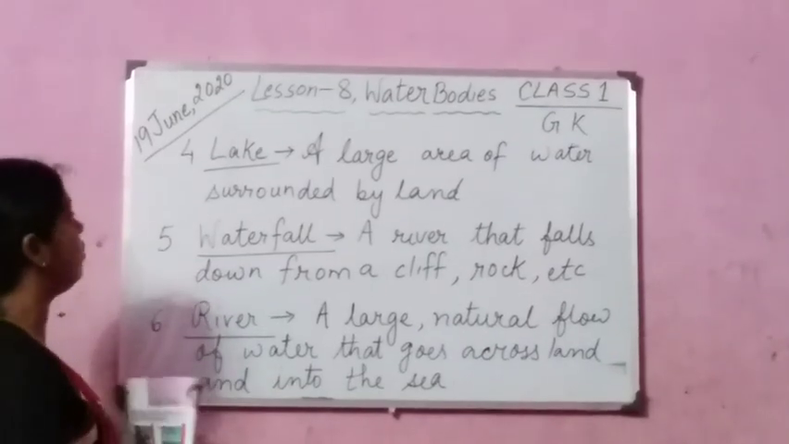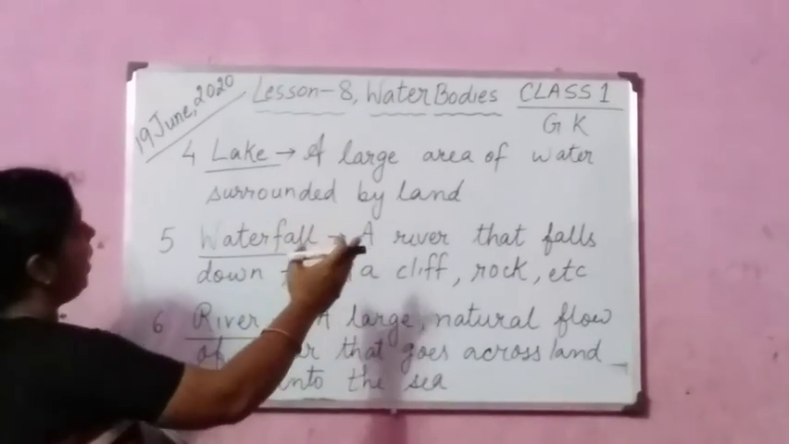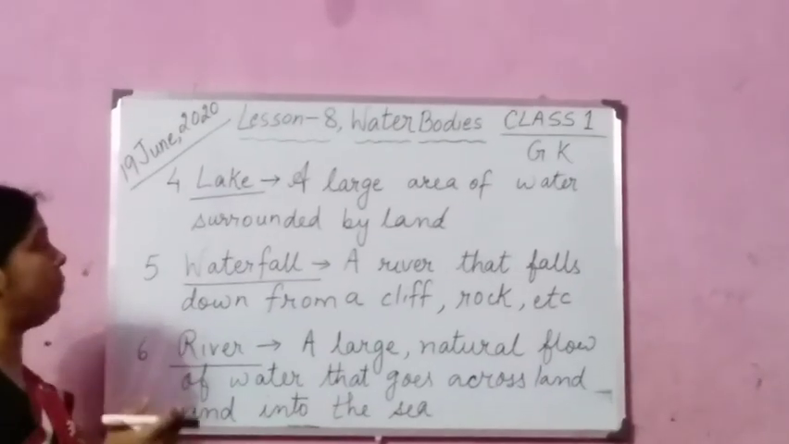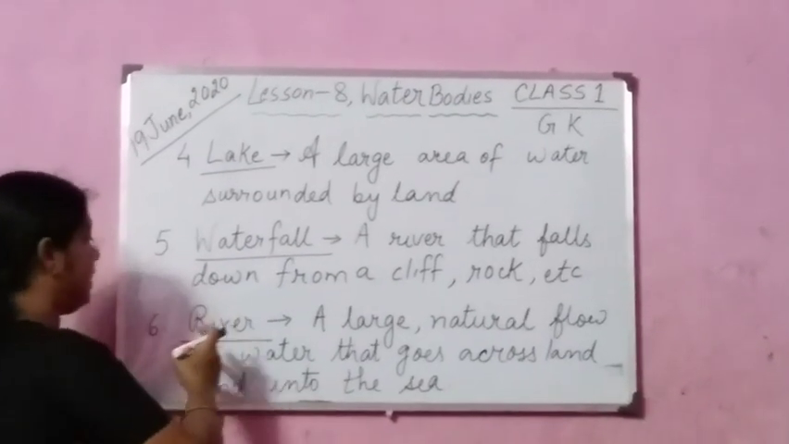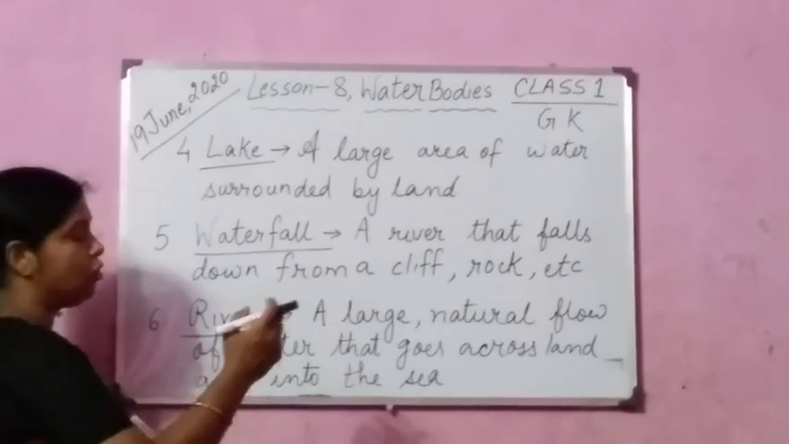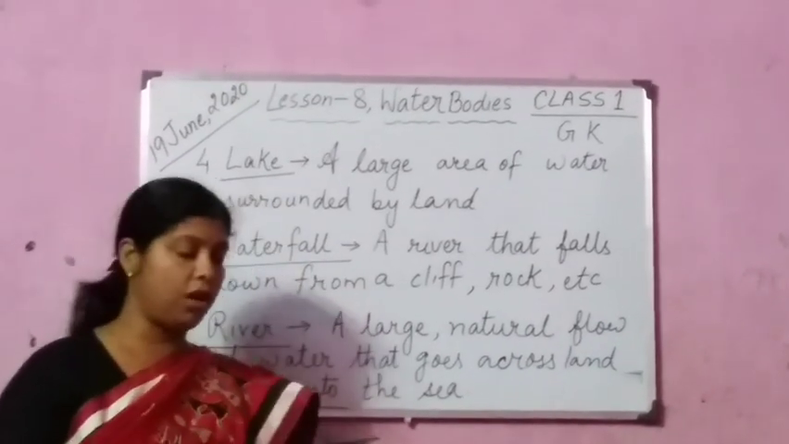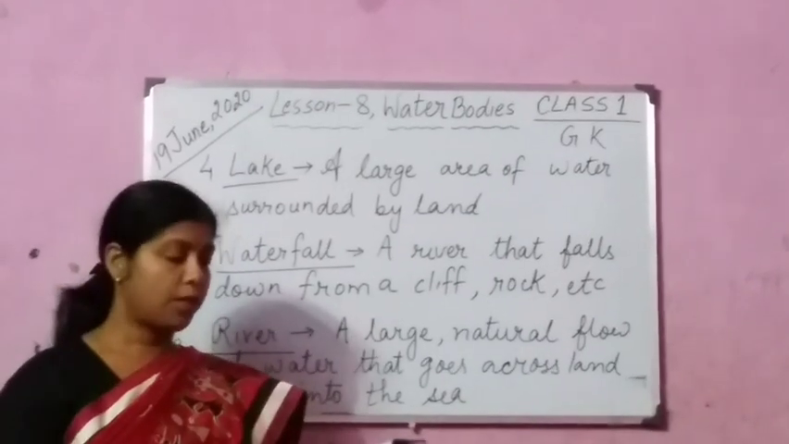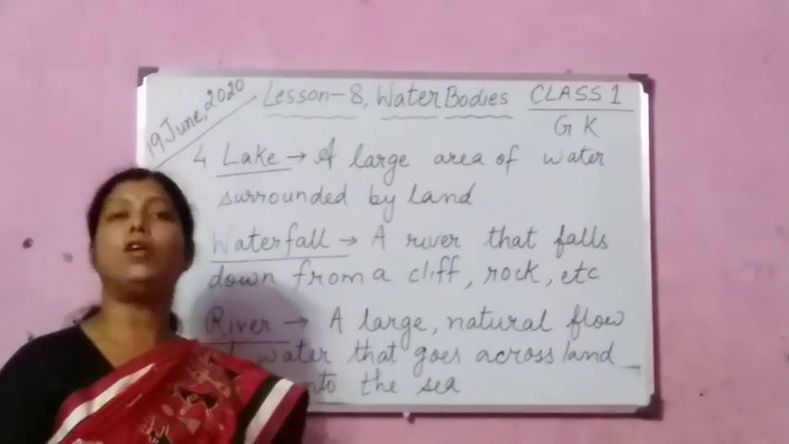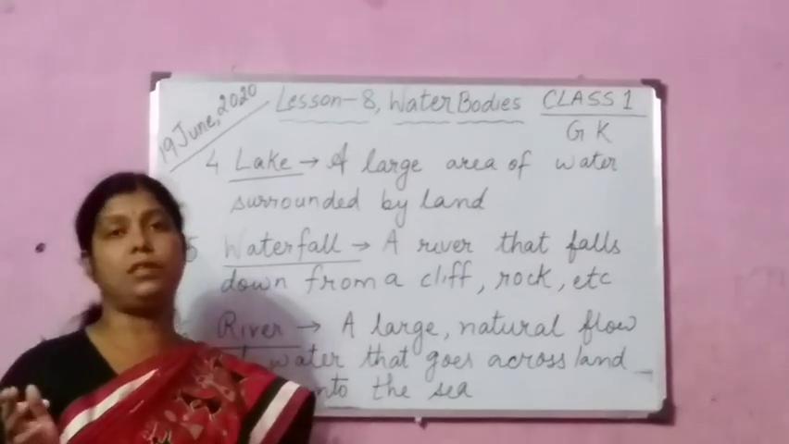Once again you see, children, number 4 is lake, a large area of water surrounded by land. Number 5 is waterfall, a river that falls down from a cliff, rock, etc. Number 6 is river, a large natural flow of water that goes across land and into the sea. So children, once again I am repeating all. Number 1 is pond. Number 2 is ocean. Number 3 is sea. Number 4 is lake. Number 5 is waterfall. And number 6 is river.